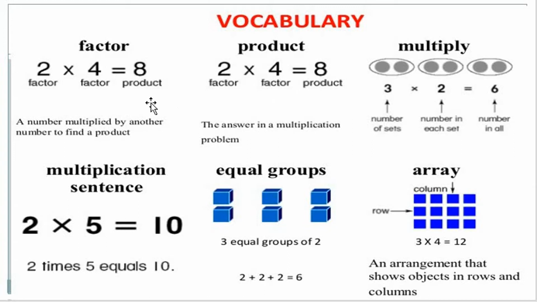And now we see the product. You know the answer in a multiplication is called the product. Understood? We know that the answer in multiplication is called the product. Got my point, all students? This is your definition of product and factor, done. So 2 multiplied by 4 is equal to how many? 8. 2 multiplied by 4 is equal to 8.